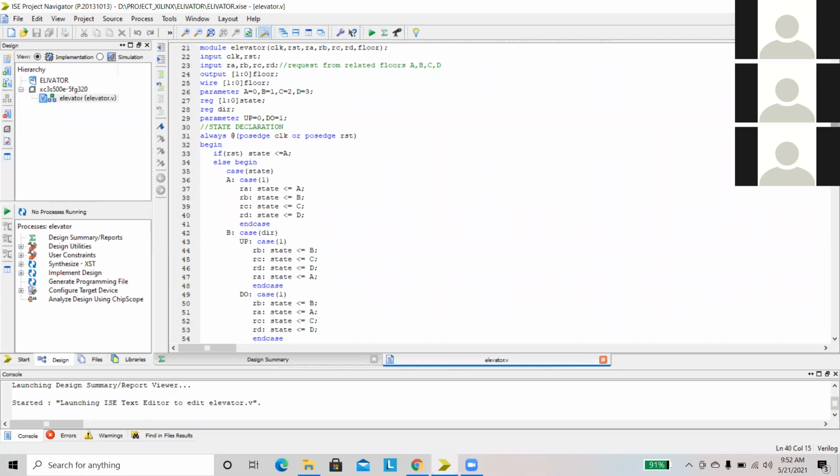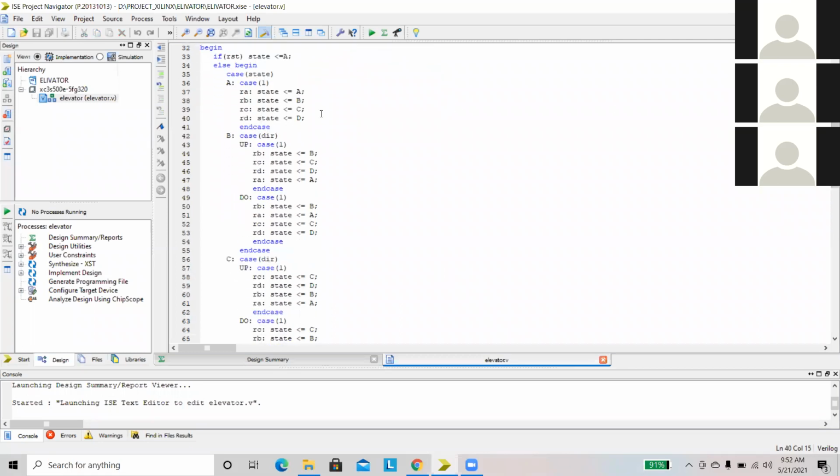These are all the conditions when you are in A state. When you are in A state, the next states will be like this. The requests are RA, RB, RC, RD like that.